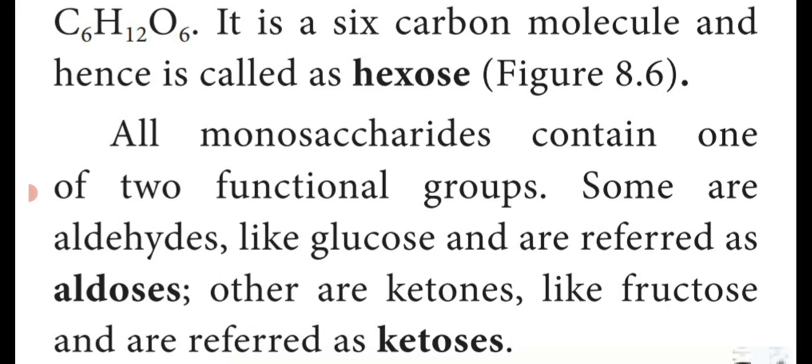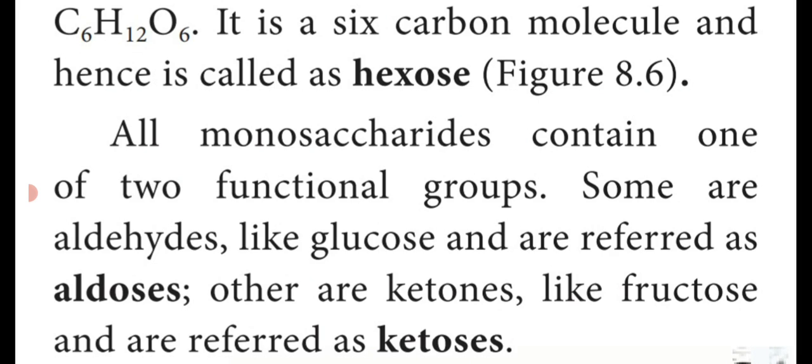All monosaccharides consist of only one functional group. The functional groups are aldehydes. The aldehyde is present in glucose, so they are referred to as aldoses. The other functional group is ketones. For example, fructose.